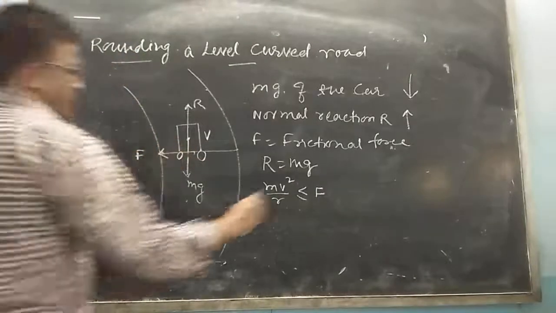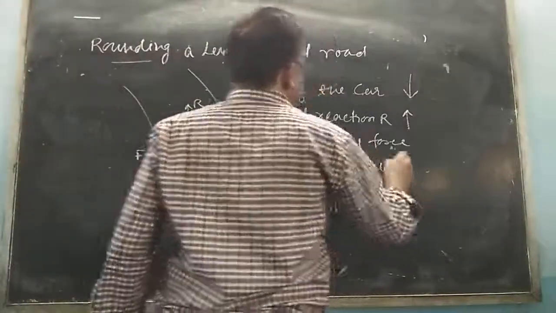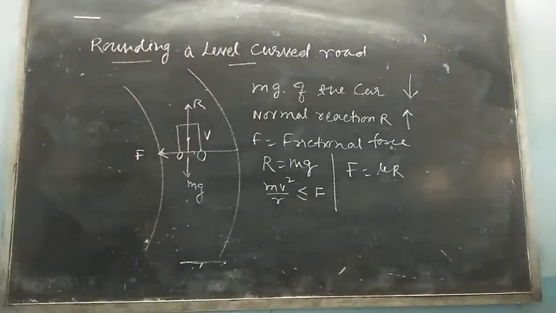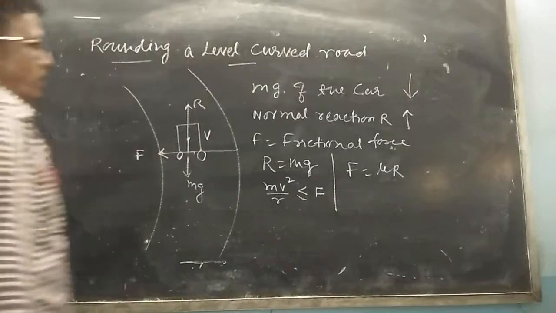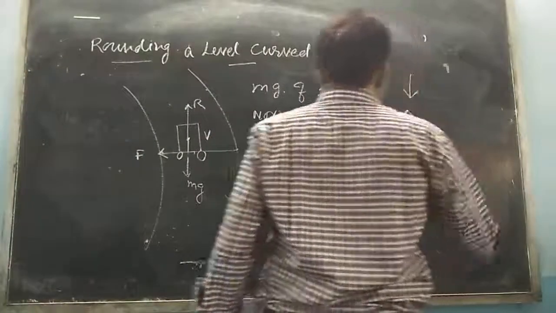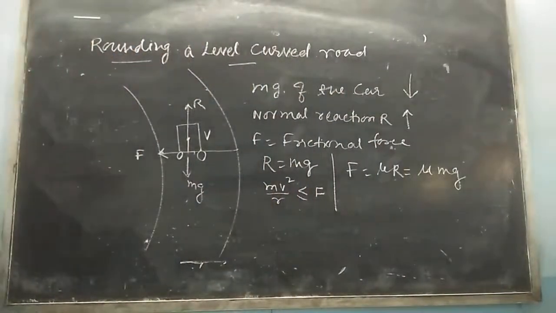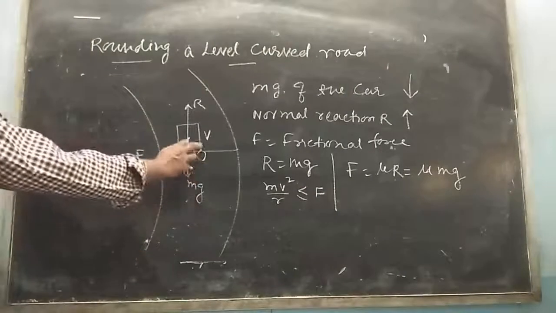So I can write F is equal to mu R, and R is equal to mg. So you can write mu mg. See this, this is the force here. Mu is the coefficient of static friction between the tires and the road.